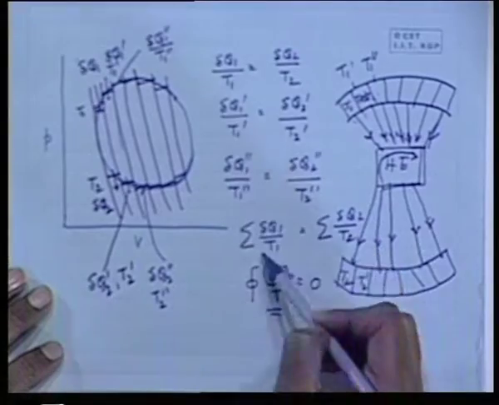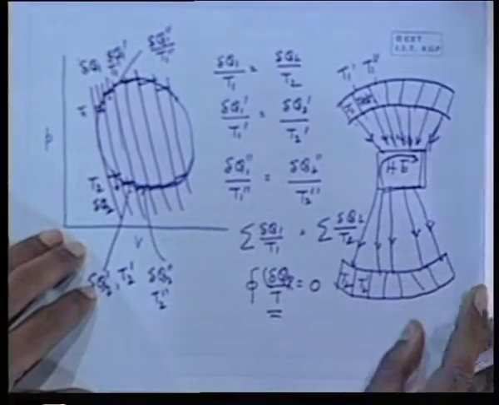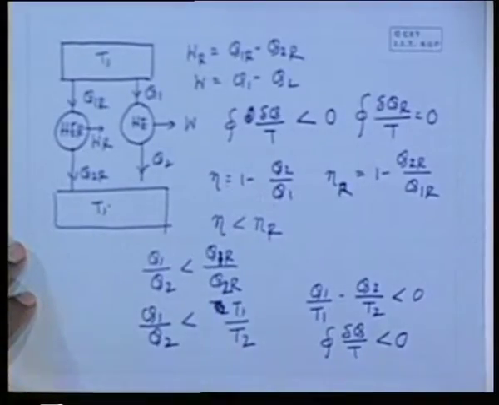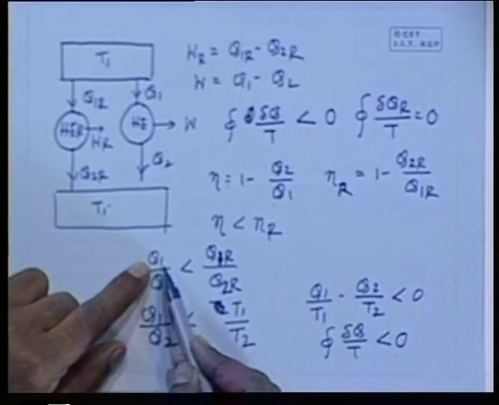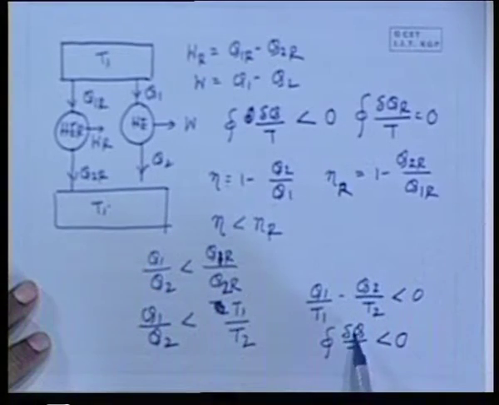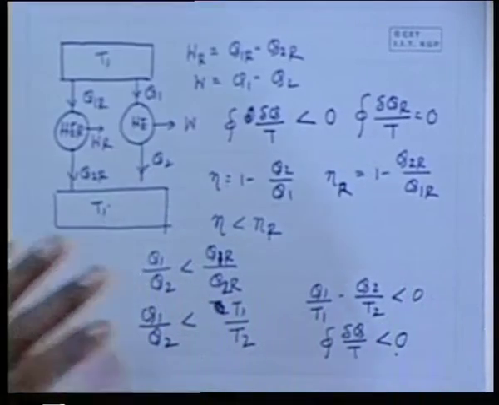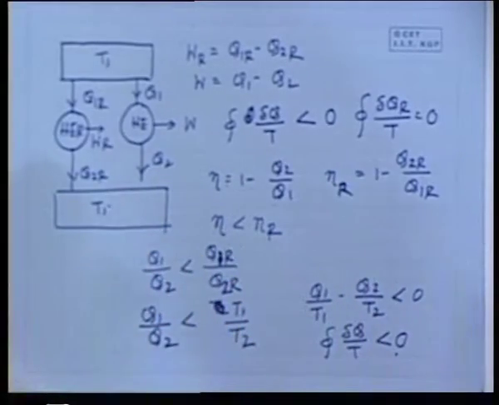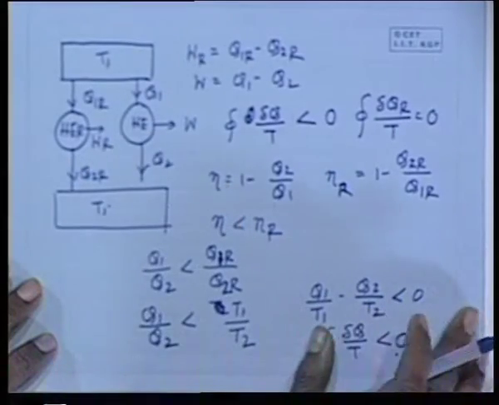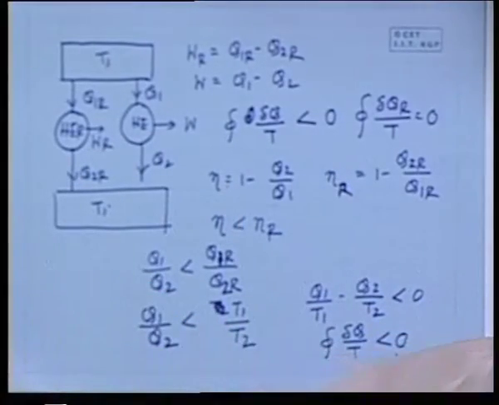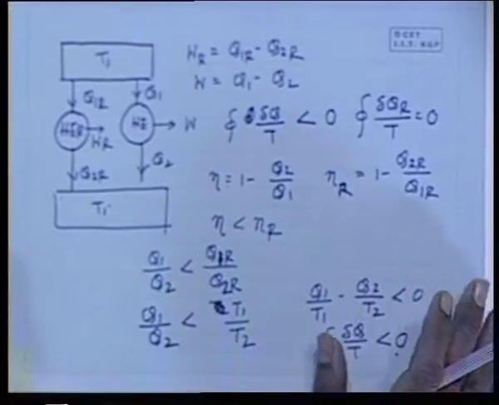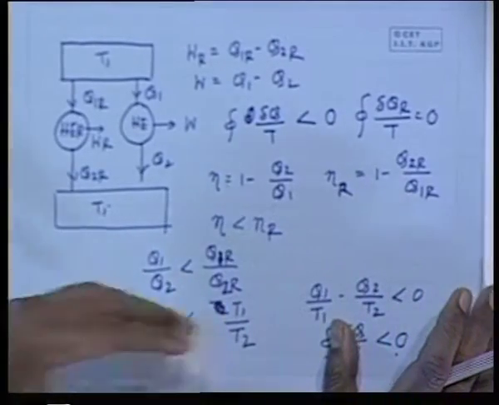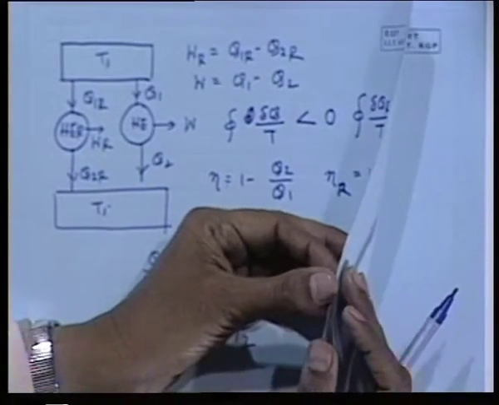Then we can add up, and in the similar fashion you can prove that delta Q by T for a cyclic integral for an irreversible cycle is less than 0. It is very simple. So, this is the way one can prove. The information again is the Clausius inequality: delta Q by T for an irreversible cycle is less than 0.